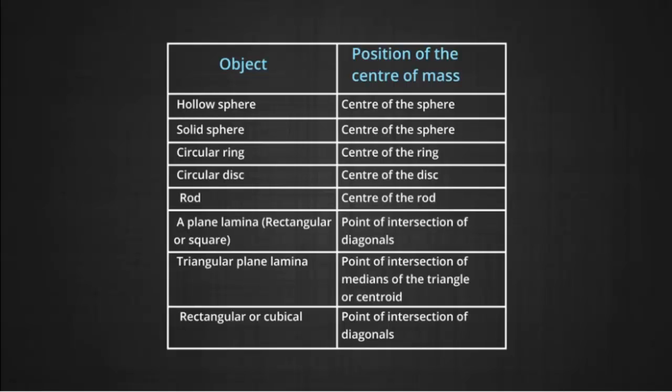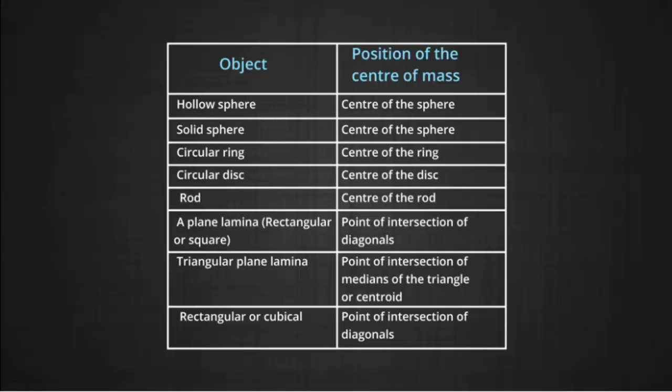Similarly, for a cylinder, the geometrical center is at half of the height of the cylinder, and the center of mass will lie at that point. For a circular disc, again the center of mass is at the center of the disc. For a rod, it is again at the center of the rod. For a plane lamina, which can be either rectangular or square, it is at the intersection of the diagonals.